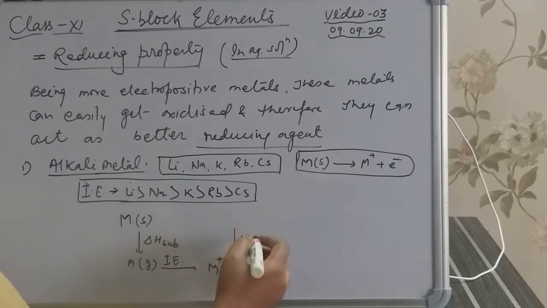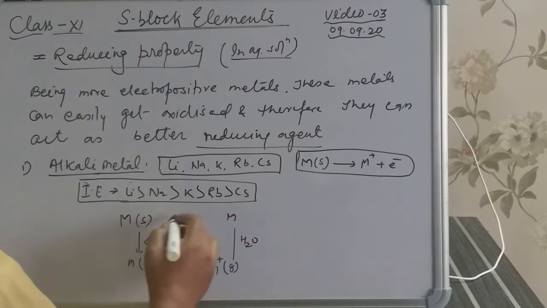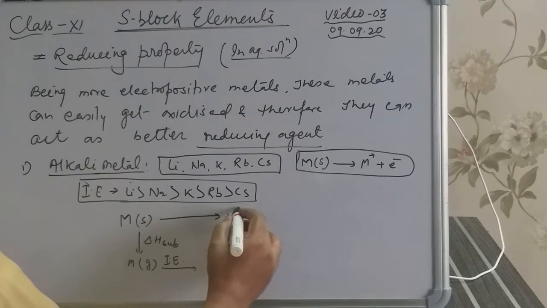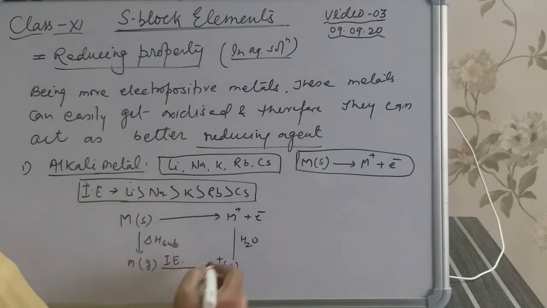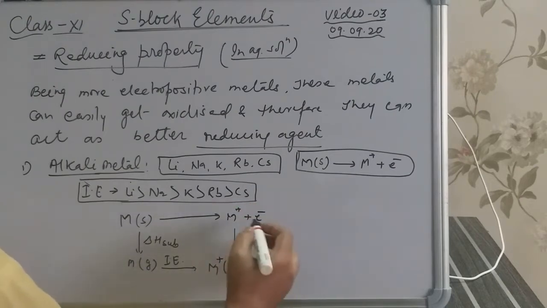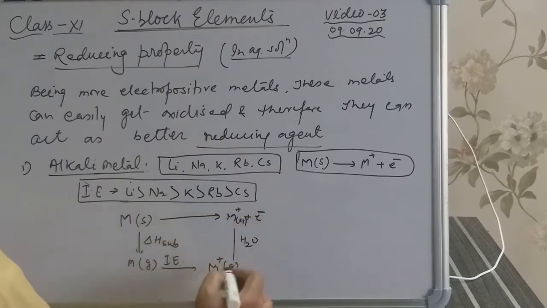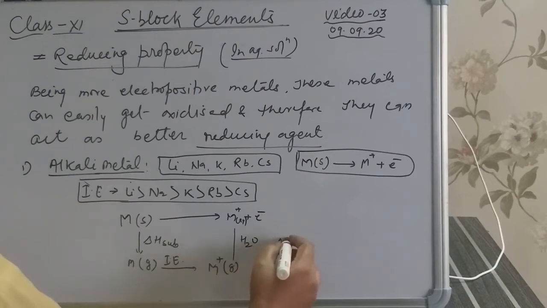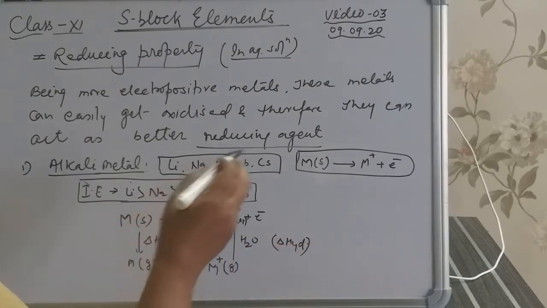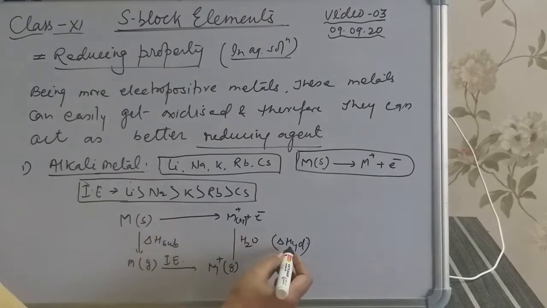When ions dissolve in water or react with water, it releases hydration energy and gets converted into M+ in aqueous form, and an electron is released. So when a solid dissolves in water, the energy released is known as hydration energy.